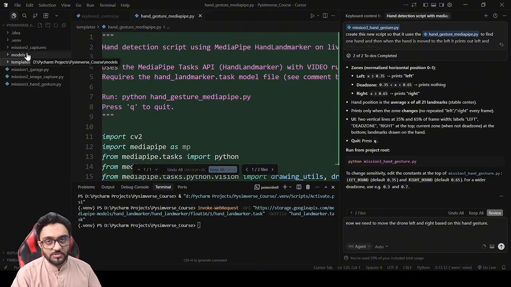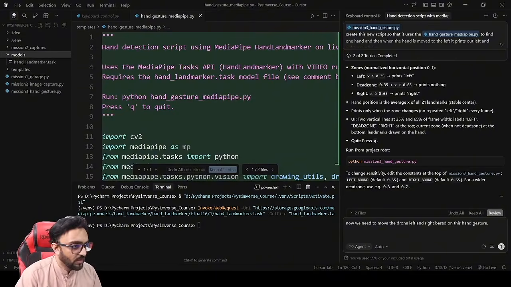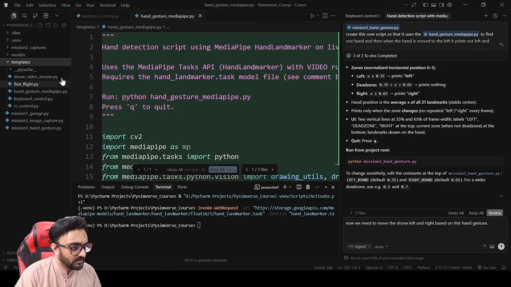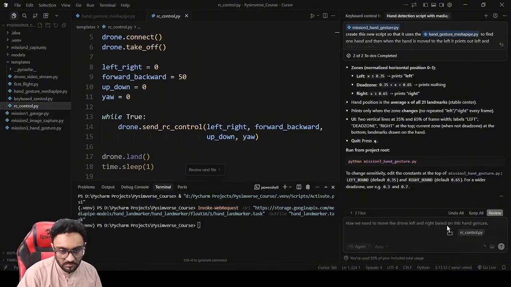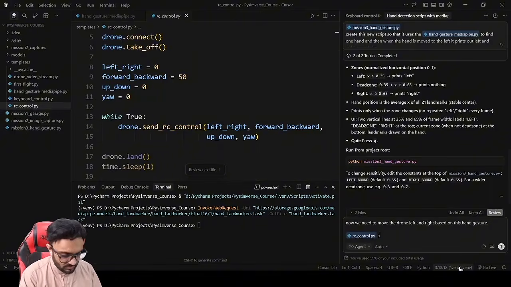In order to tell it how to move left and right, we are going to give in our template for RC control. So we are going to use RC control to move left and right. This is the example code for drone movements. There you go.